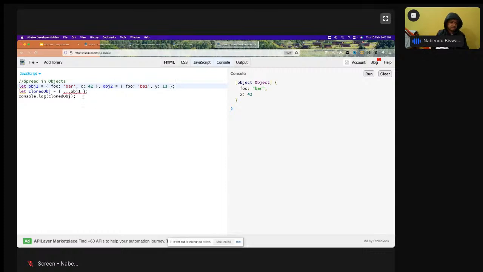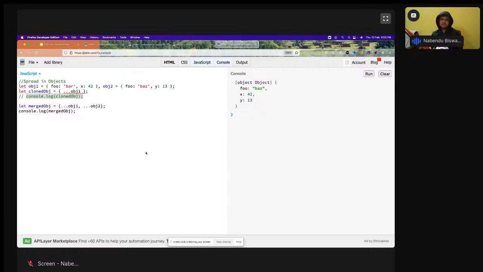Okay, so that is there, and then let mergedObj equal to {...obj1, ...obj2}. I'm going to have it like this. Now console.log of mergedObj. Okay, let me comment this out, mergedObj, then clear it, run it. See what is the difference here?